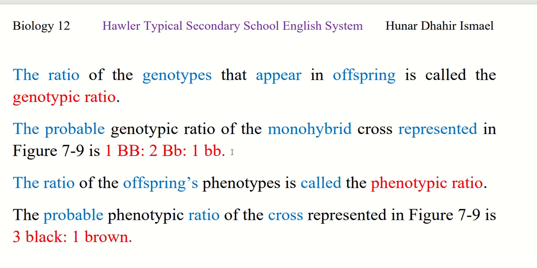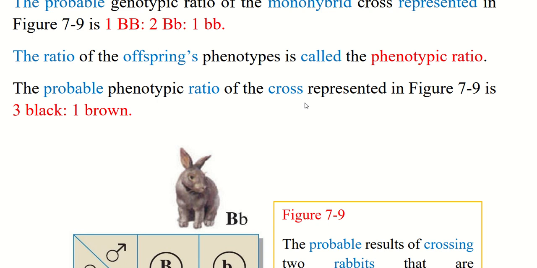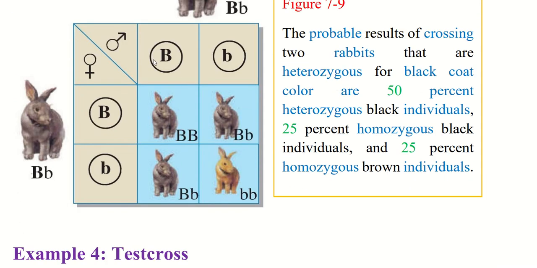The ratio of the genotypes that appear in offspring is called the genotypic ratio. The probable genotypic ratio of the monohybrid cross in figure 7.9 is 1 capital B capital B, 2 capital B small b, and 1 small b small b. The ratio of offspring phenotypes is called the phenotypic ratio. The probable phenotypic ratio of the cross represented in figure 7.9 is 3 black and 1 brown. You can see here, capital B small b crossed with capital B small b, we will get 3 black and 1 brown. But this is phenotype. Genotypically, it is 1 capital B capital B, 2 capital B small b, and 1 small b small b.